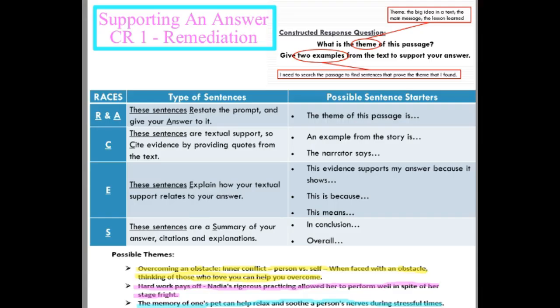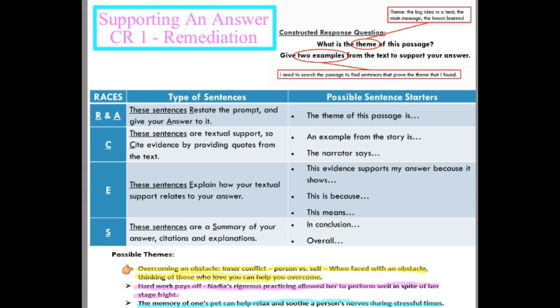So let's take a look here. If we take this first theme, overcoming an obstacle, and I'm just going to think out loud a little bit. We know Nadia was performing for her school's talent show. That was the passage. And that she had some stage fright. That was her major obstacle that she had to overcome. And so she overcame that by thinking of those who love her.